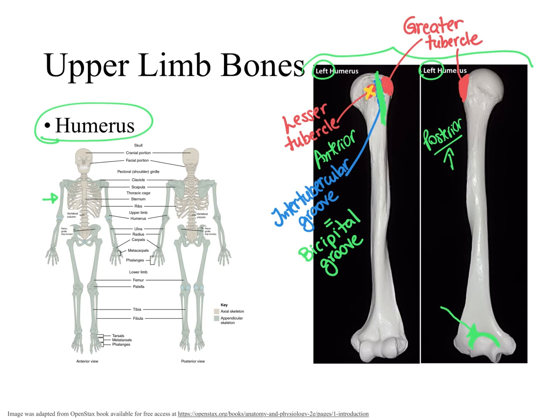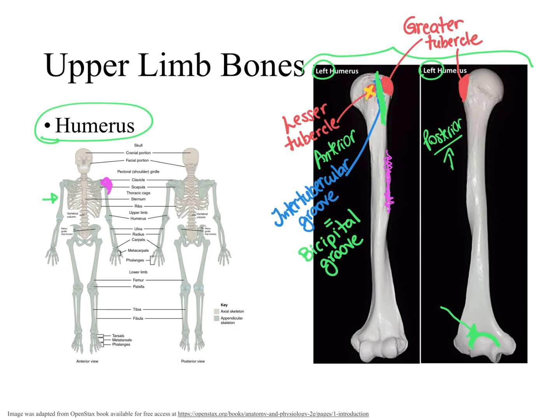When we go over the different muscles we have in our body, you guys will learn that we have in our shoulder a muscle called the deltoid muscle. And this muscle is like this and attaches on the lateral aspect of the humerus bone. And this point of attachment for the deltoid muscle is a rough spot right here in the shaft of the humerus. And a rough spot is called a tuberosity. Since this tuberosity serves as an attachment point for the deltoid muscle, this is specifically called the deltoid tuberosity.